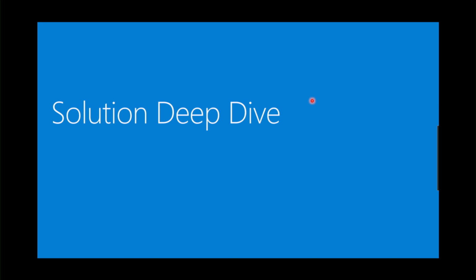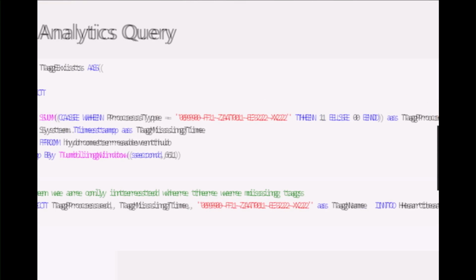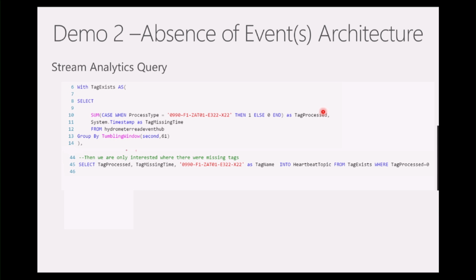So we're just going to drill down on a couple of the components of this solution. This is our Stream Analytics query. What's going to happen here is we want to actually determine whether or not a tag has shown up within a window. So through a 61-second window, we're going to look for this tag. If it exists, then we're going to return a 1. If it doesn't exist, we're going to return a 0.